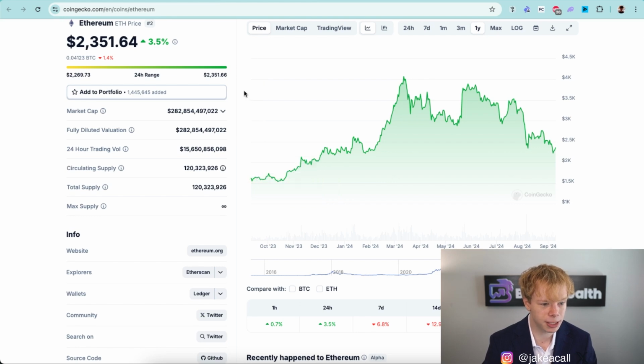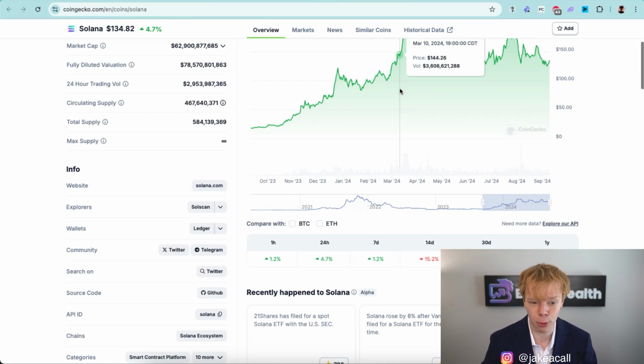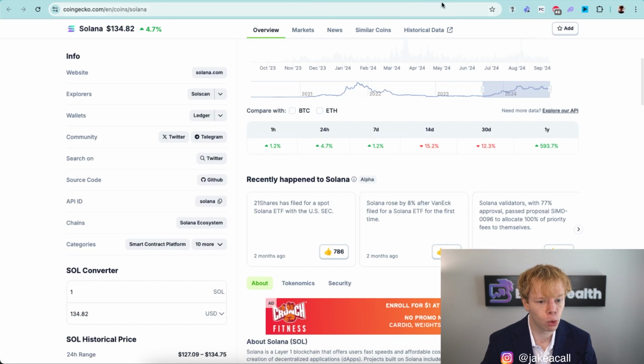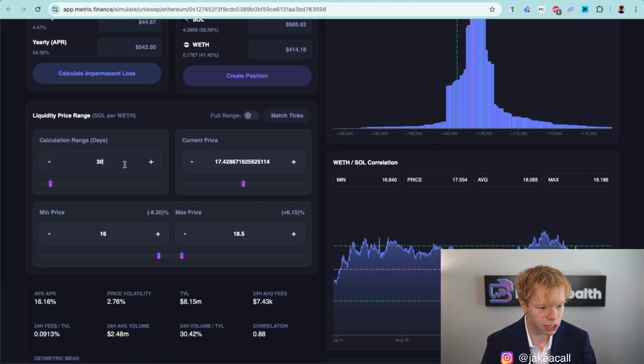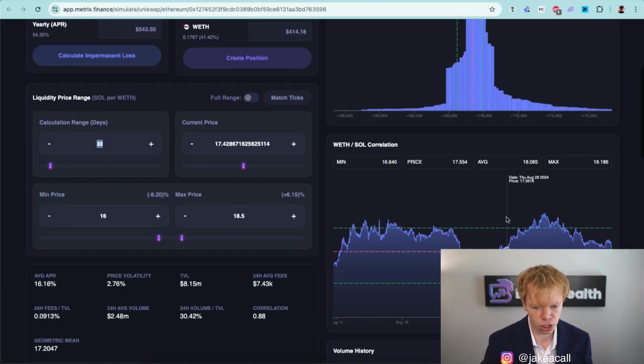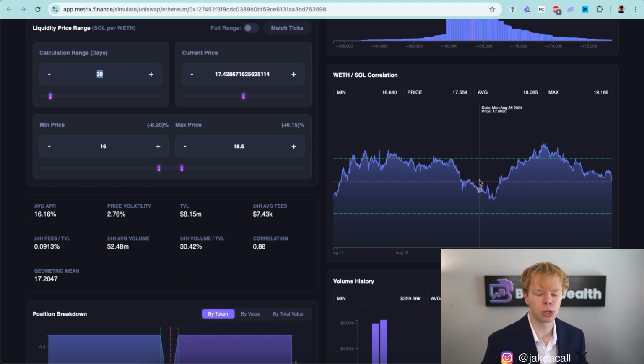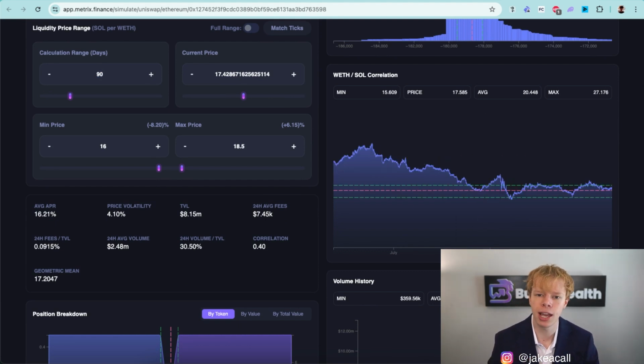Ethereum started at roughly $16.17 and now it's at $23.51. So obviously Sol has been the mover. It's been the outperformer. And if we look at more recent data, we can zoom out on this correlation chart, because this chart right here represents how many Sol equal 1 Ethereum. So logically, as the price is going down, that means Sol token is outperforming Ethereum, because it's taking less and less Sol to equal 1 Ethereum.